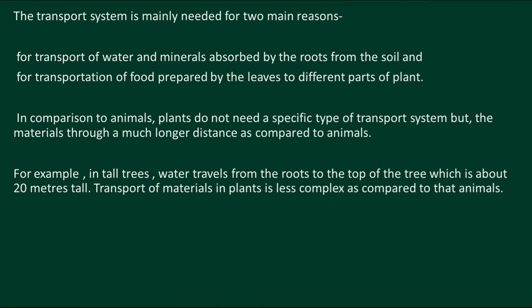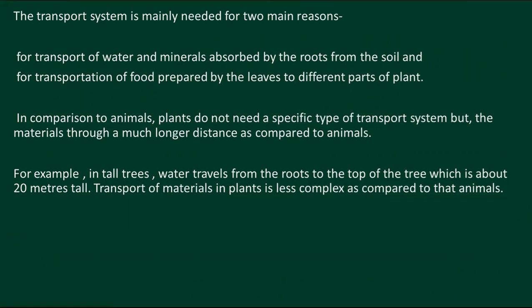We know that in comparison to animals, plants do not need a specific type of transport system, but the materials travel through a much longer distance as compared to animals.